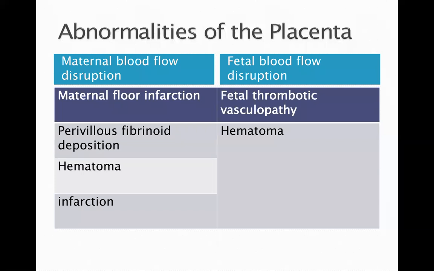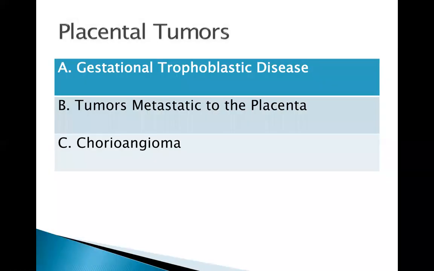Functionally, placental perfusion disorders can be grouped into those in which there is disrupted maternal blood flow to or within the intervillous space, and those with disturbed fetal blood flow through the villi. Please read these topics in your book. Regarding placental tumors, GTD or GTN will be discussed as a separate topic. Malignant tumors rarely metastasize to the placenta. Of those that do, melanomas, leukemias, lymphomas, and breast cancer are the most common. Metastasis to the fetus is uncommon, but possible with melanoma.